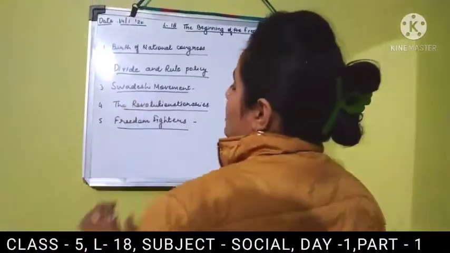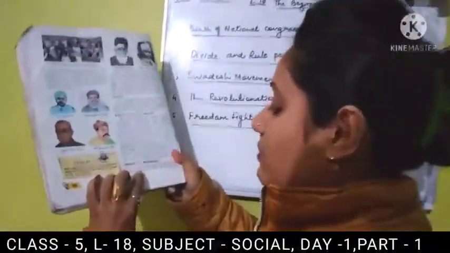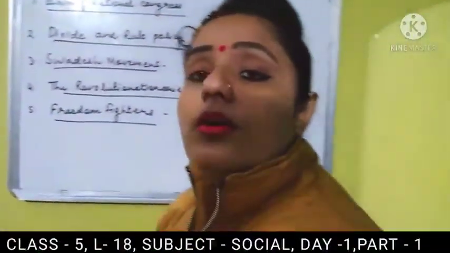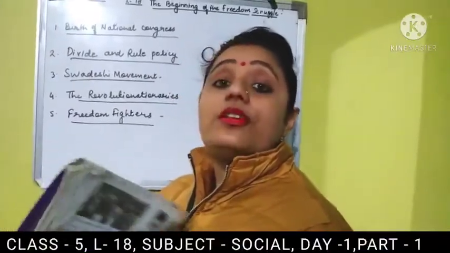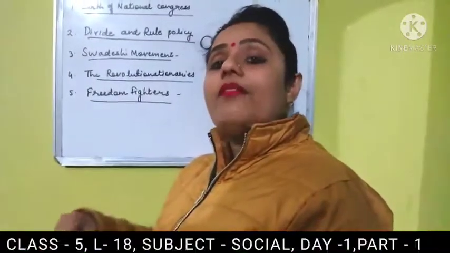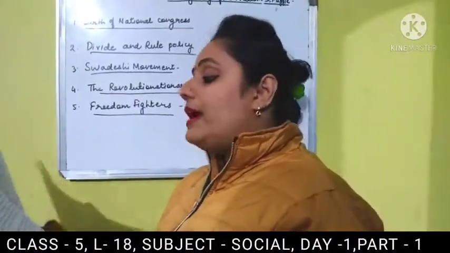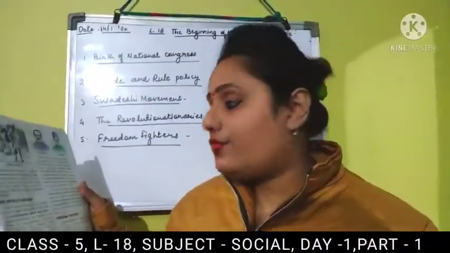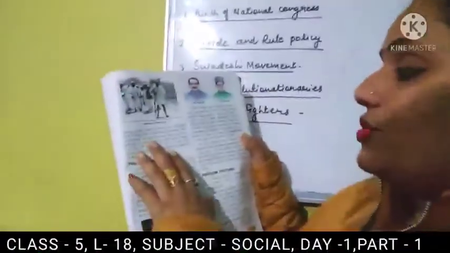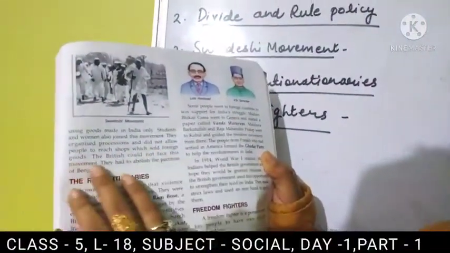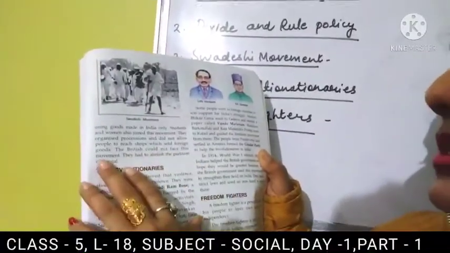Now next is what? Swadeshi movement. What is the Swadeshi movement? Swadeshi movement was this, that we are not going to wear the goods of industries which are providing for Britishers. We are going to have our own dress. We will make our dress by our hand. Like this, Britishers will get a little loss and they will get irritated and will start fighting with us. So they organized processions and did not allow people to reach shops which sold foreign goods. So the British could not face this movement.